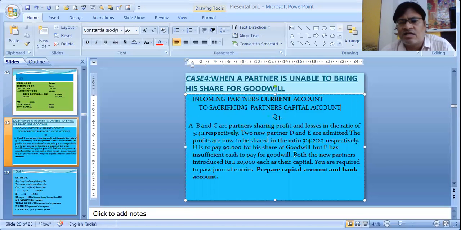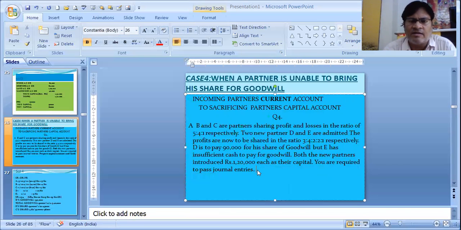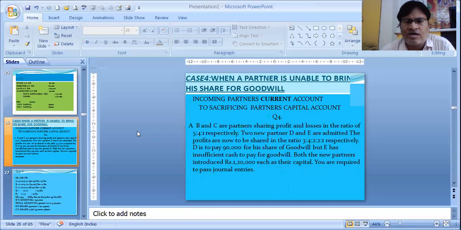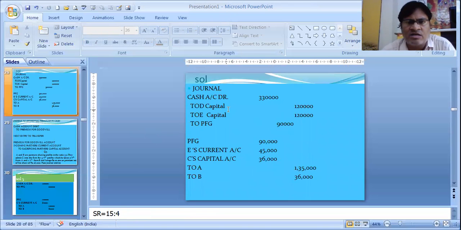Both the new partners introduce 1,20,000 each as their capital. They are bringing the capital. You are required to pass journal entries, prepare capital account and bank account. That is not required. You just pass the journal entries only. So let's understand whatever he is bringing. For that, we will pass the journal entry first.